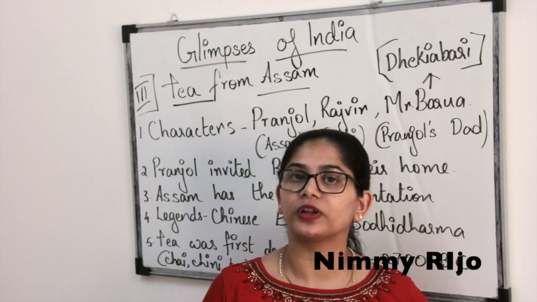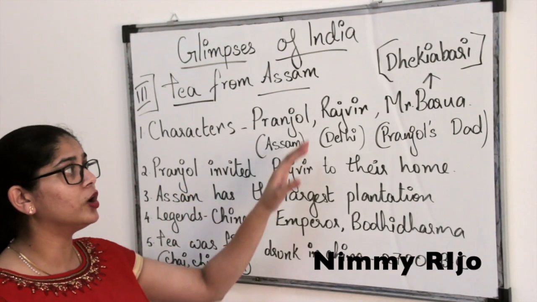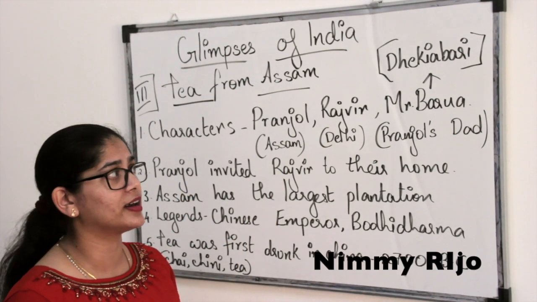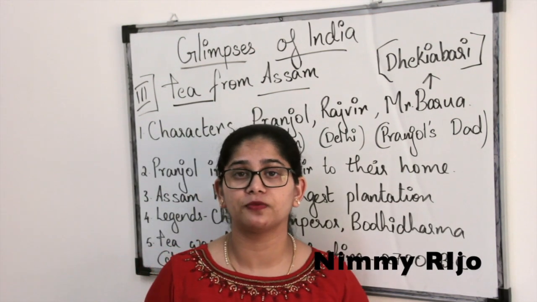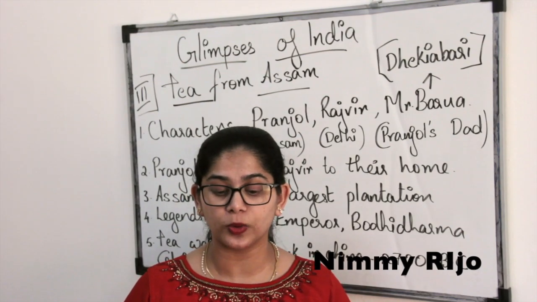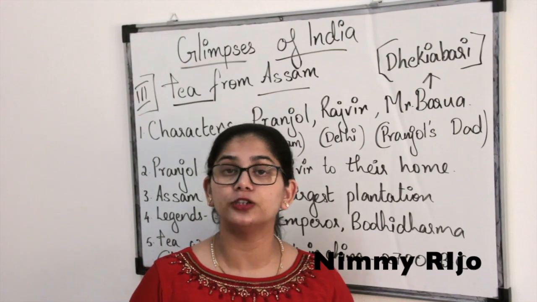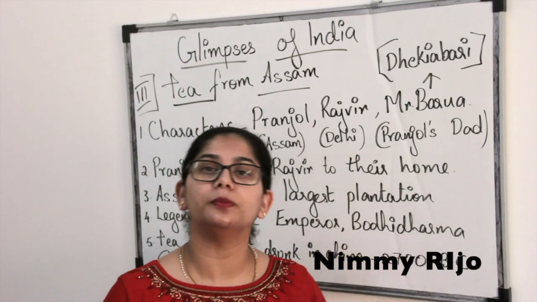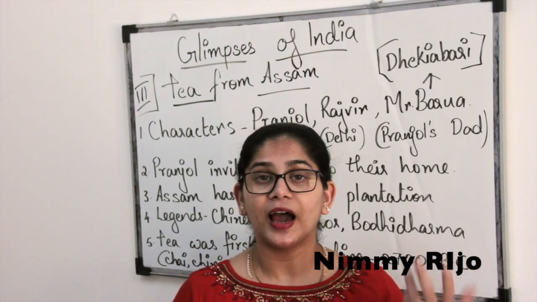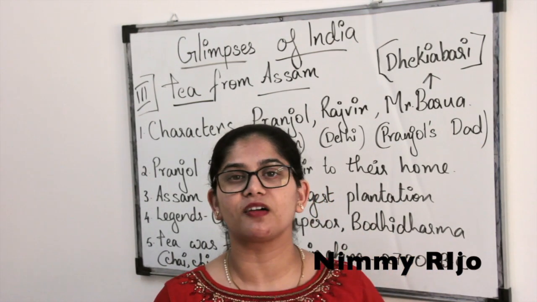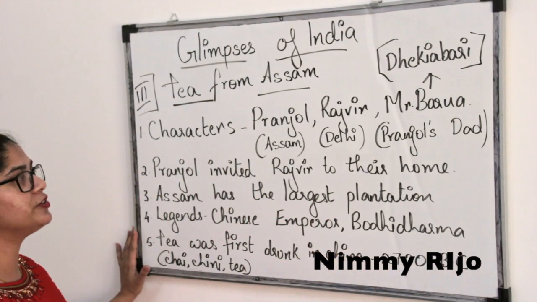So this is where the story ends, where we can understand that Rajveer knew a lot of things about the place Assam, about when is the sprouting season, and what time people should come and see over there. It's basically from May to July, people should visit Assam, May to July. Why? Because it is during the May to July season that they can see the sprouting leaves and things. And the minute they enter, they will have a nice aroma of these tea leaves. Okay, so this is about the story Tea from Assam.